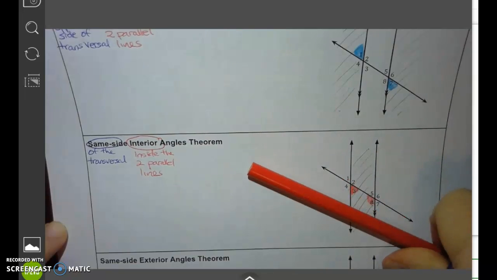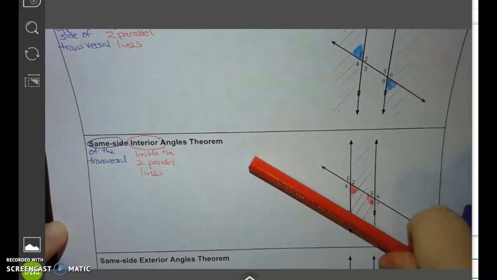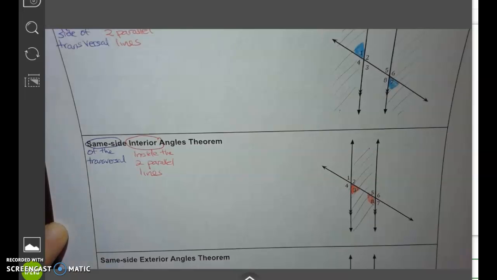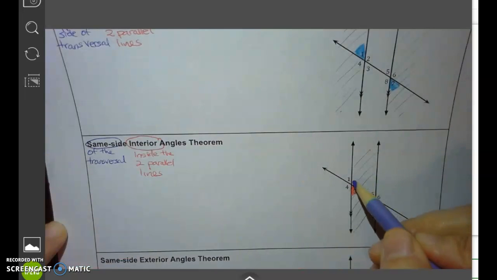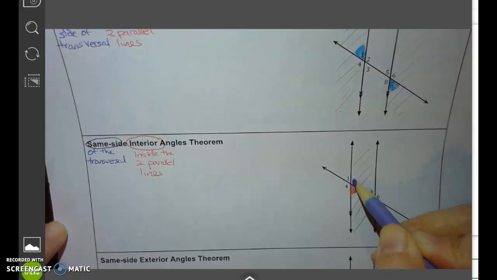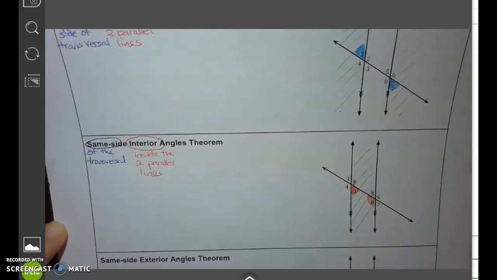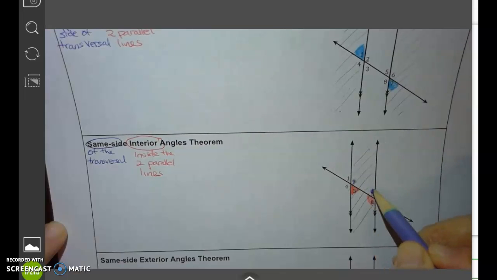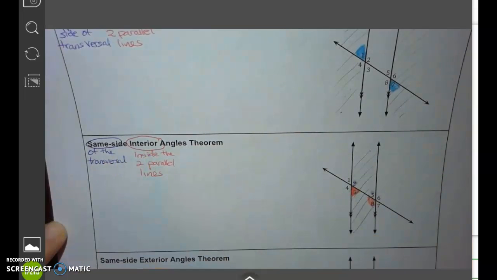This is on the left of the transversal. Another pair would be angle number 2 and angle number 5. So this would be another pair of same side interior angles, and this will be another pair of same side interior angles. Okay, let's keep going.